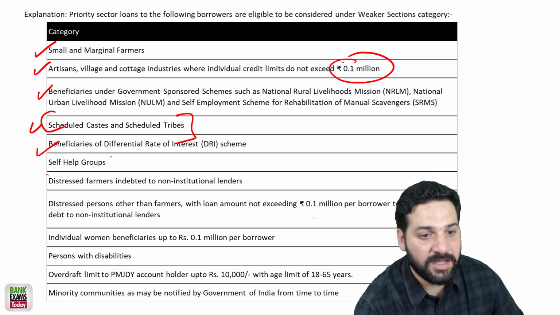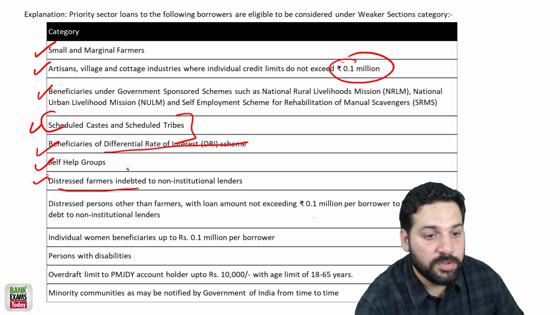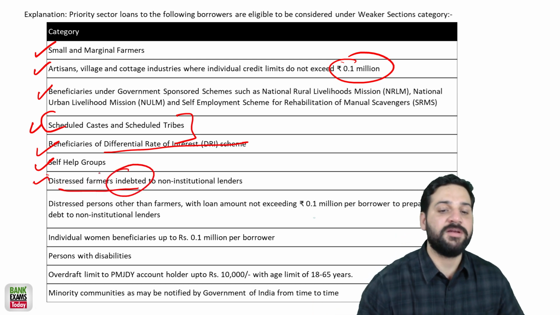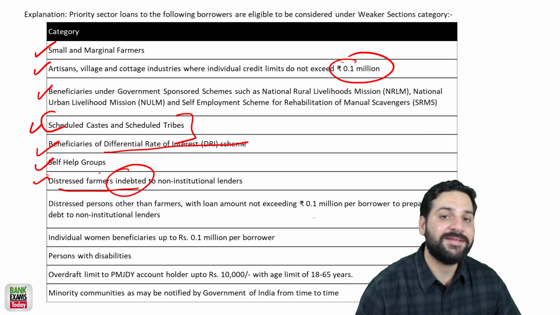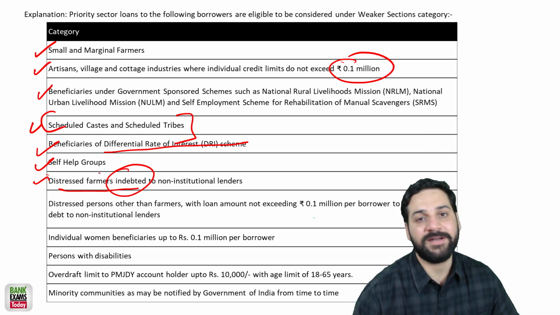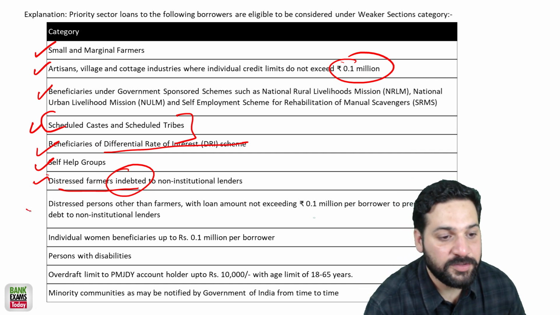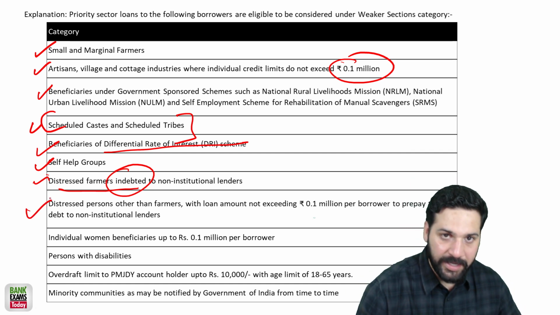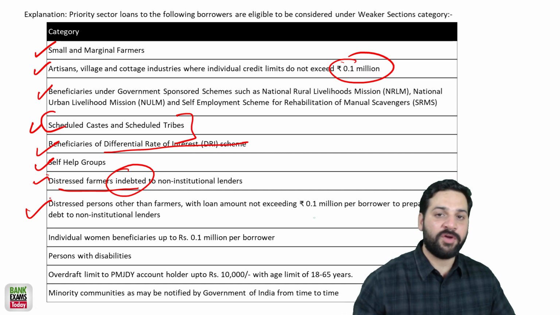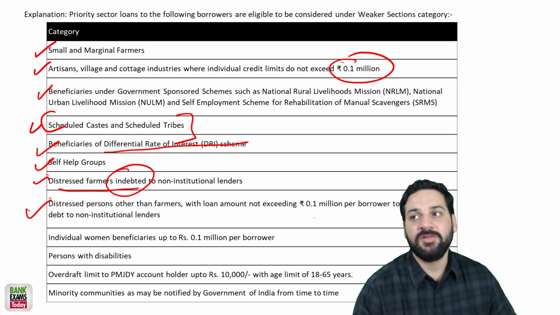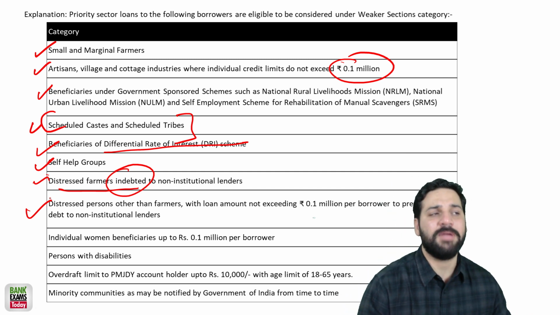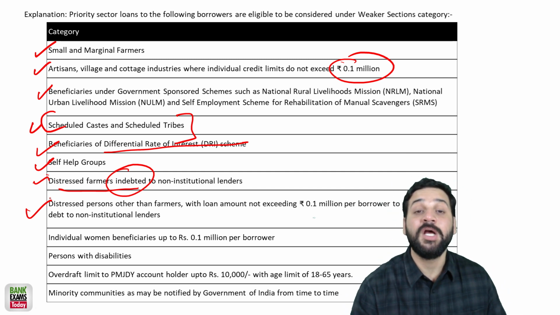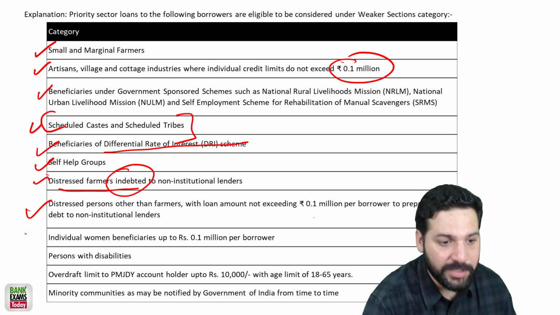Beneficiaries of Differential Rate of Interest Scheme, Self Help Groups, distressed farmers who took the loan from non-institutional lenders, जो ऐसे local lender से पैसे ले लेते हैं and they are paying a huge amount of interest. They are also part of it. Distressed person, non-farmers, right? But they have taken loan from non-institutional lenders, जो फाइनेंसर से, लोकल फाइनेंसर से पैसे ले लेते हैं और महीने के 5% 10% ब्याज दे रहे हैं. Up to 1 lakh rupee, they are also included.